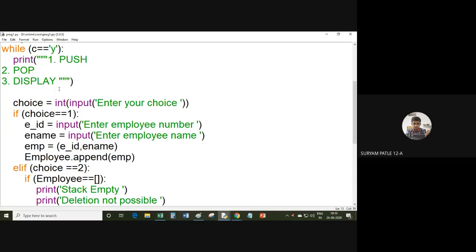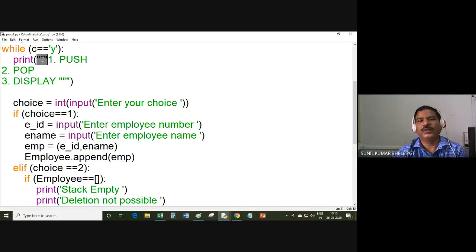Sir, once try giving 2 spaces behind 2.pop. Oh, look, this is a triple quote I am using. Triple quote is displaying multi-line string on the screen. With single quote and double quote, you can display single line string on the screen. And this triple quote is used to display multi-line string. Multi-line string means I press enter and this string. This is a multi-line string, meaning the string which contains multiple lines.